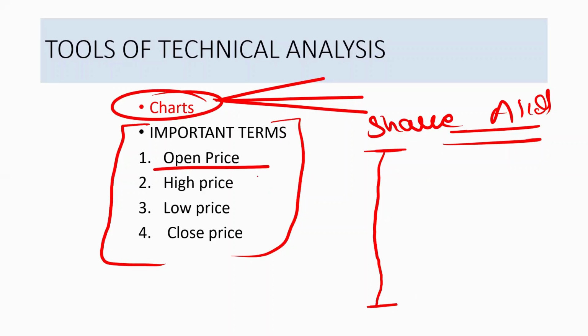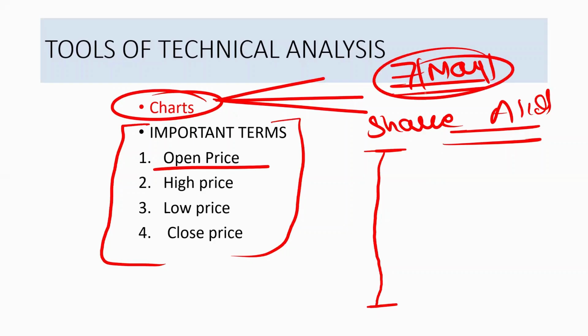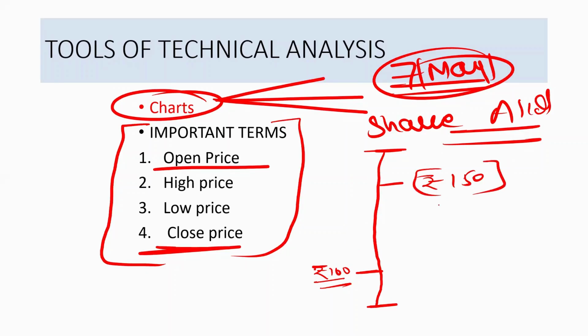The open price is, let's say today is 7th May, and in today's share market, this particular share opened at 100. Okay. What is the close price? At the end of the day, this share's price closed at 150.